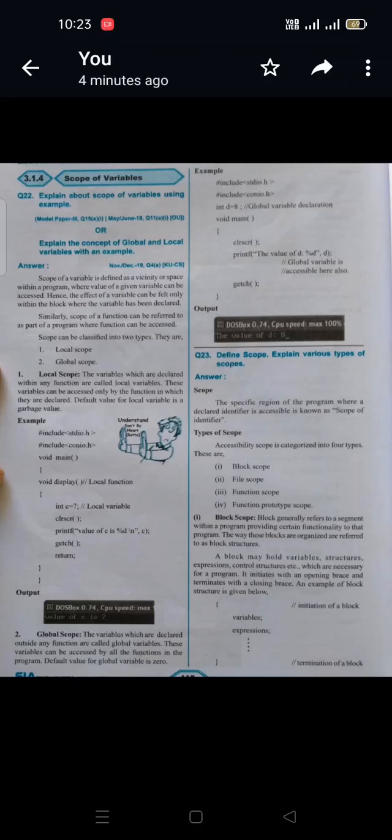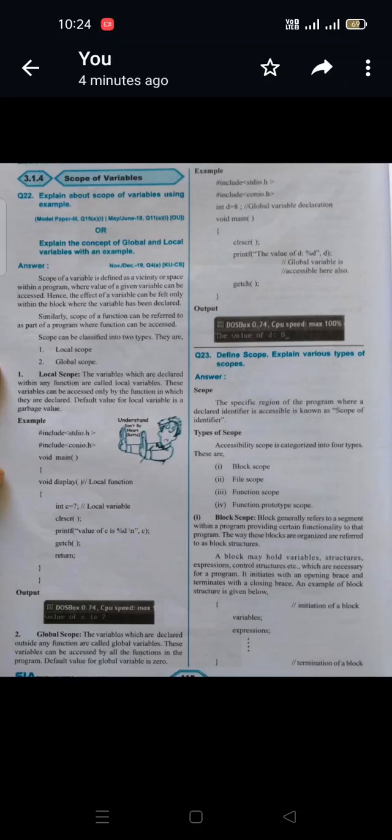So the scope of a variable is a vicinity or a space within a program where the value of a given variable can be accessed. The effect of a variable can be felt within a block where the variable has been declared, or scope can be referred to as a part of a program. There are two types of scope of variables: local scope and global scope.